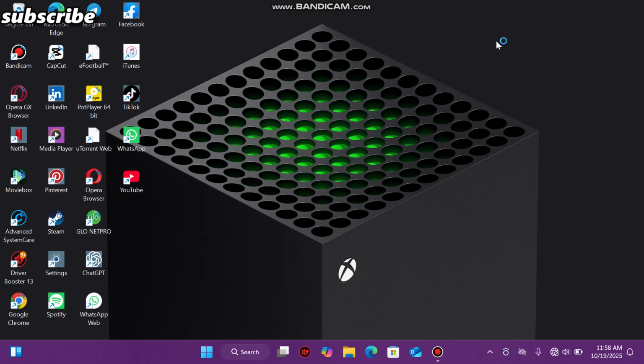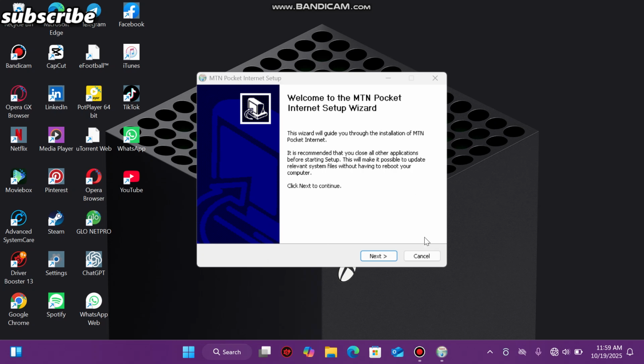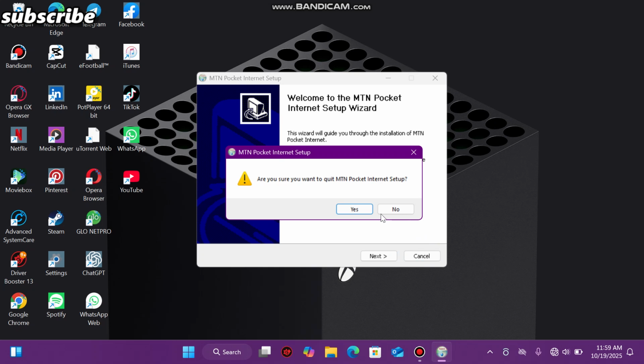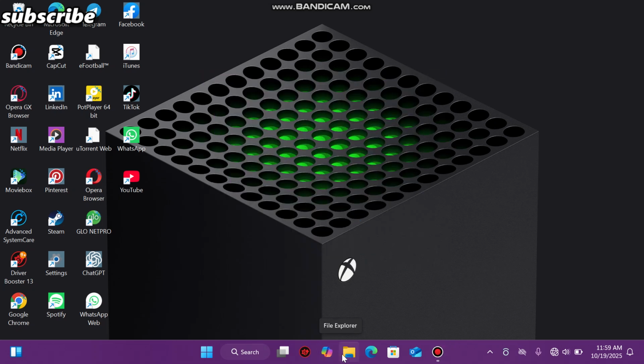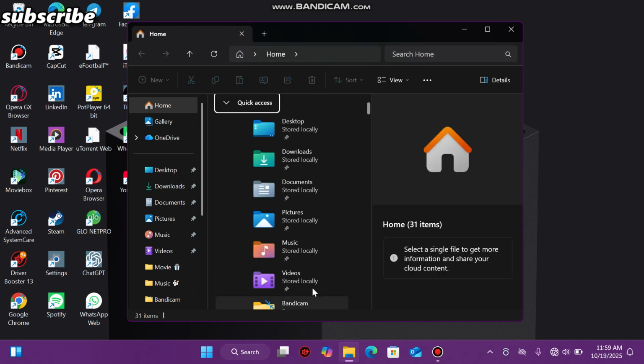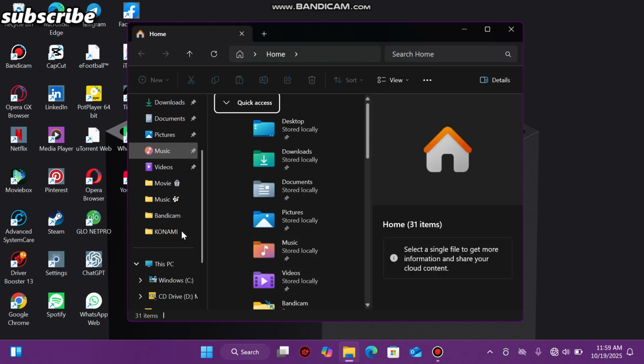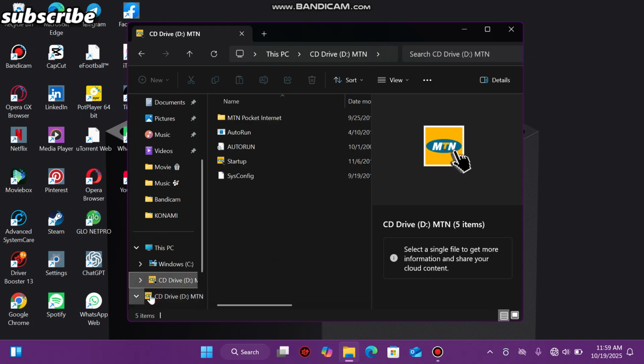Let's wait for the pop-up menu. Setup X will come, then you press yes. Maybe yours might not come like this, so what you are going to do is move to File Explorer. From File Explorer, scroll down, and you see the CD drive with the MTN logo. Press auto run for the modem to install.